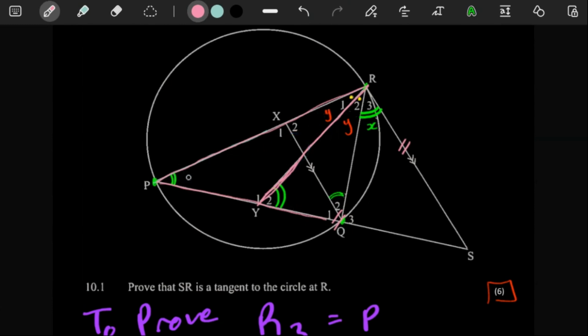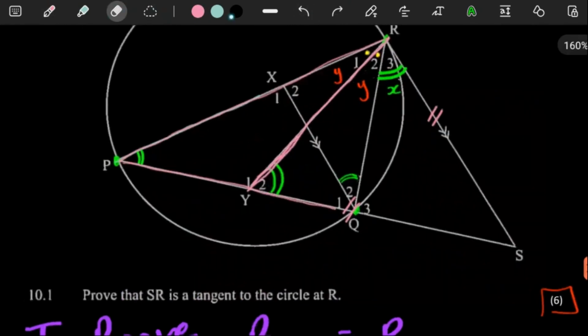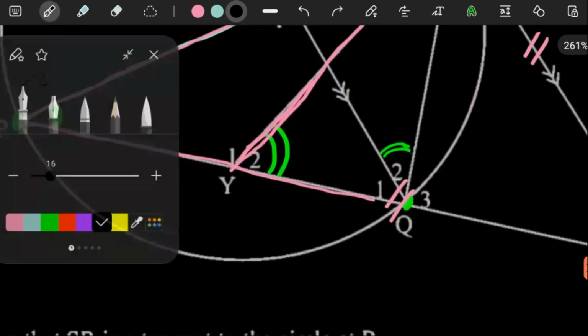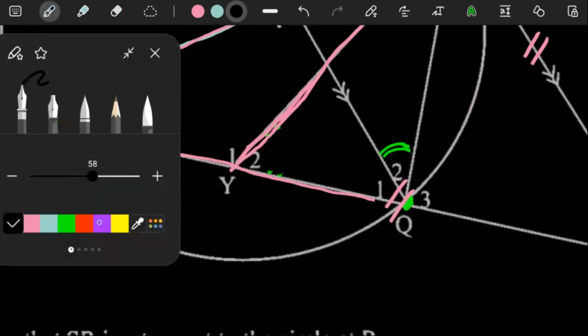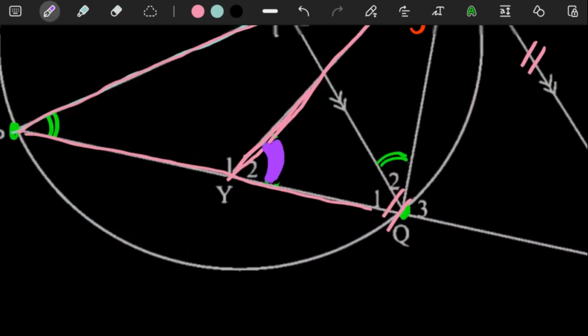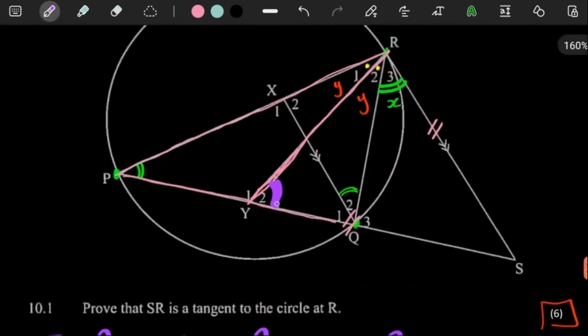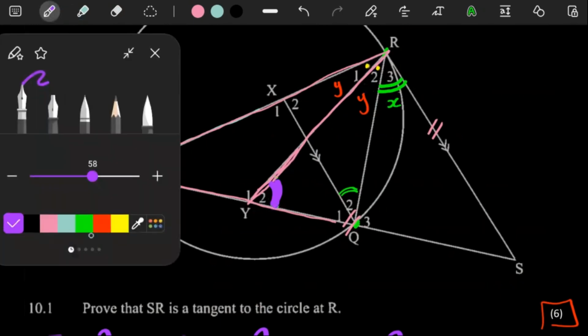And as long as we can show that this is equal to x, it means that it will be equal to that. Let me not put a green there, because the green there looks like an angle we have already labeled in green. So let me just remove this here. Let me use a purple. This big angle here is equal to x plus y. Or let me just write this bit by bit, so that we don't get confused unnecessarily.